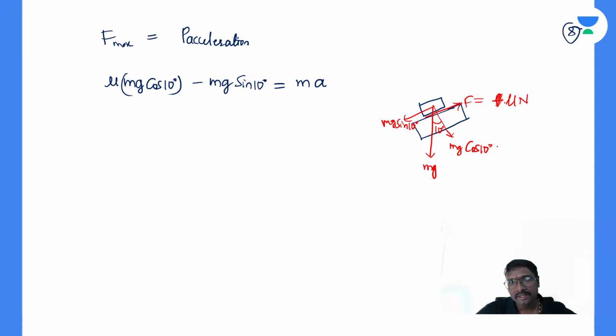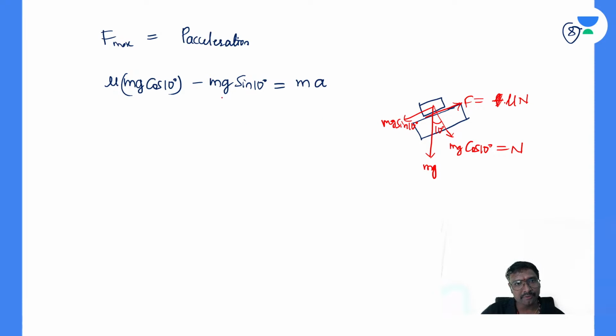Now, mg cos 10 is perpendicular to the surface between the crate and the truck, so that will be taken as the normal reaction. And the other force is mg sin 10, which is acting in the left hand side direction, if you just observe.